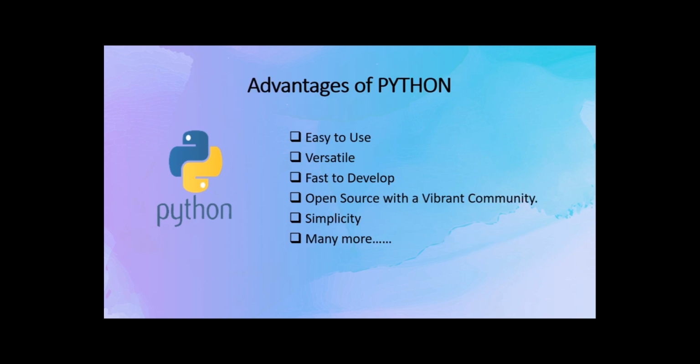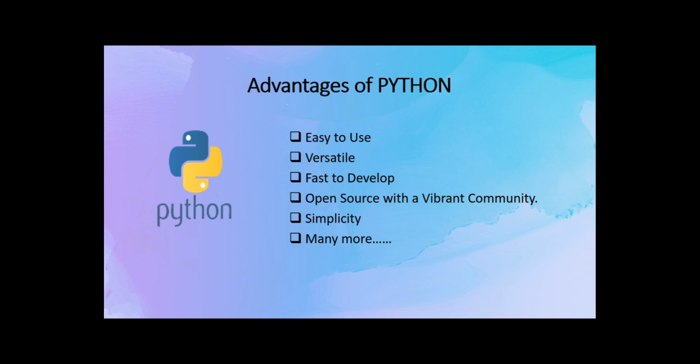So now let's see what are the advantages of Python. First is easy to use, as the syntax of Python is simple, not like C, C++ and Java where we have to take precautions of curly braces and semicolons. Here there is no need of them. The second is it is a versatile language. Python is a dynamic language. It enforces indentation that promotes readability.